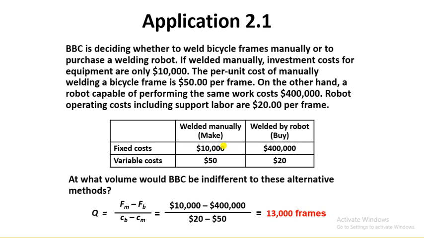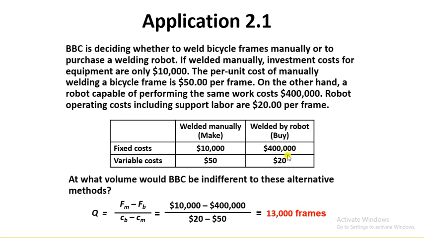So in simple words, he is saying your company has two options. First, they will weld the frames manually, where the fixed cost would be $10,000 and the variable cost would be $50 per frame. In another scenario the company can purchase a robot, which will involve a fixed cost of $400,000 and the variable cost would be $20.